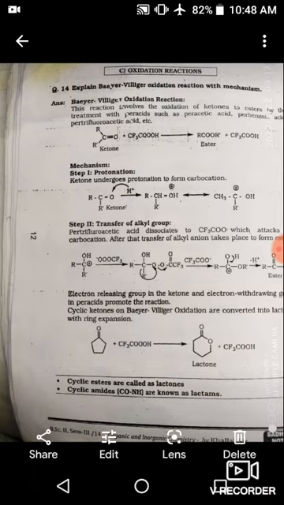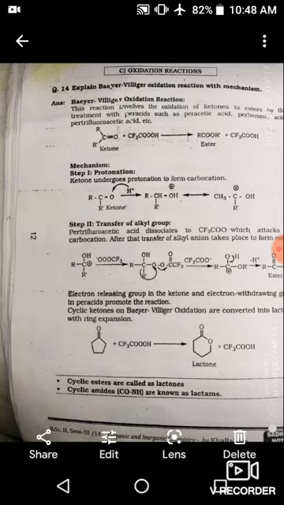Then the double bond shifts toward this positive charge, stabilizing it and forming a positive charge on the carbon atom. Whenever the carbocation is formed, in the second step trifluoroperacetic acid dissociates to give CF3CO3 minus, which attacks the carbocation.